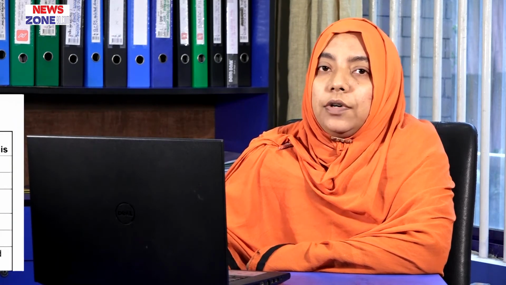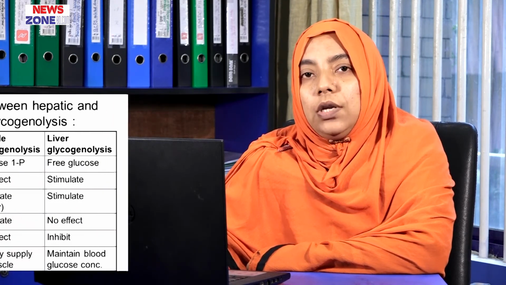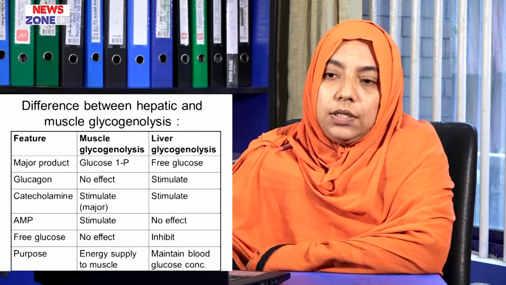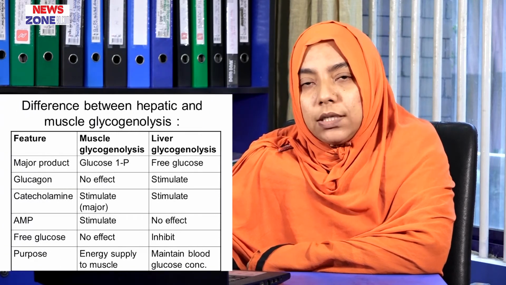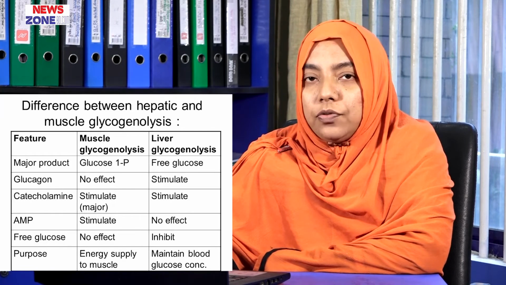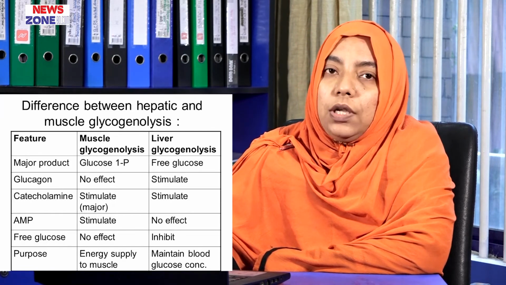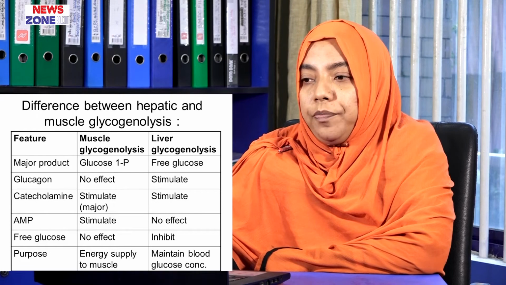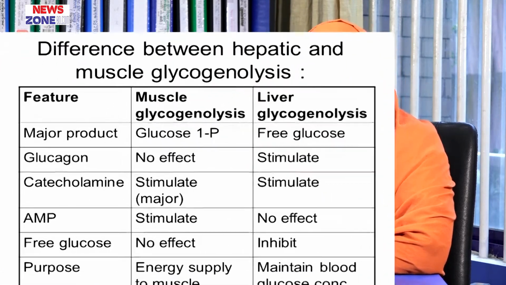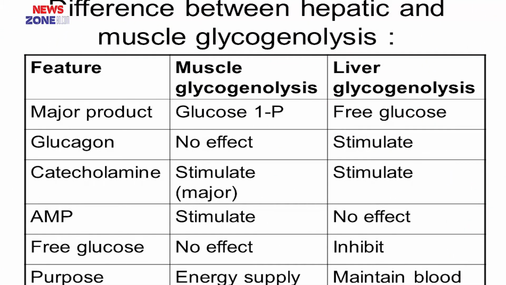Now comes the difference between muscle glycogenolysis and hepatic glycogenolysis. The major product of muscle glycogenolysis is glucose 1-phosphate, and in case of hepatic glycogenolysis, the major product is glucose. In muscle glycogenolysis, glucagon has no effect, but in hepatic glycogenolysis, glucagon stimulates it. Catecholamine is the major stimulator of muscle glycogenolysis, and in liver glycogenolysis, catecholamine also stimulates it.